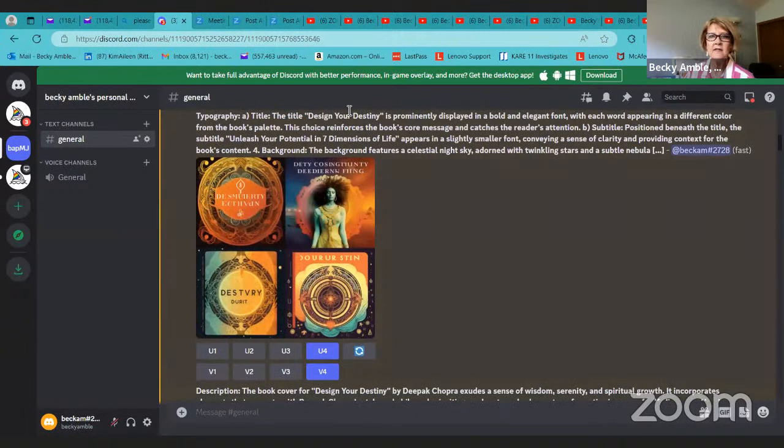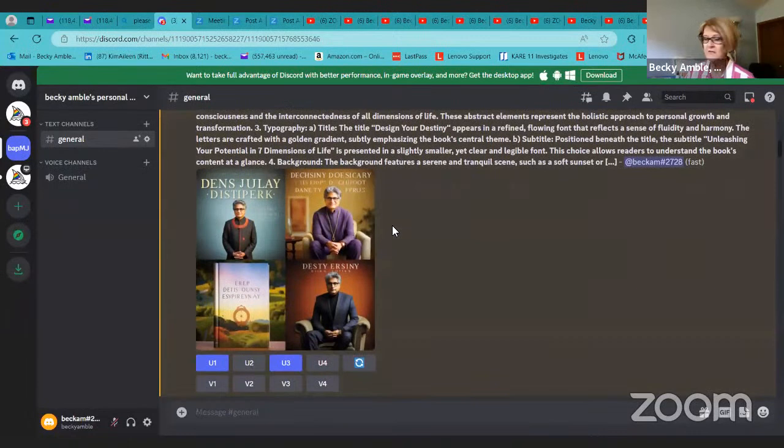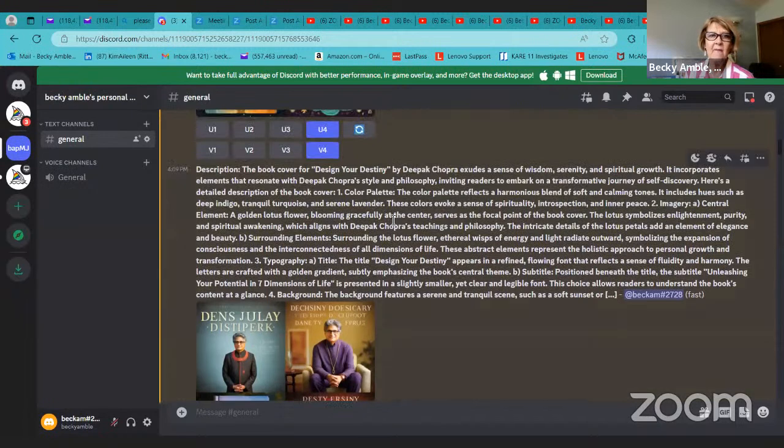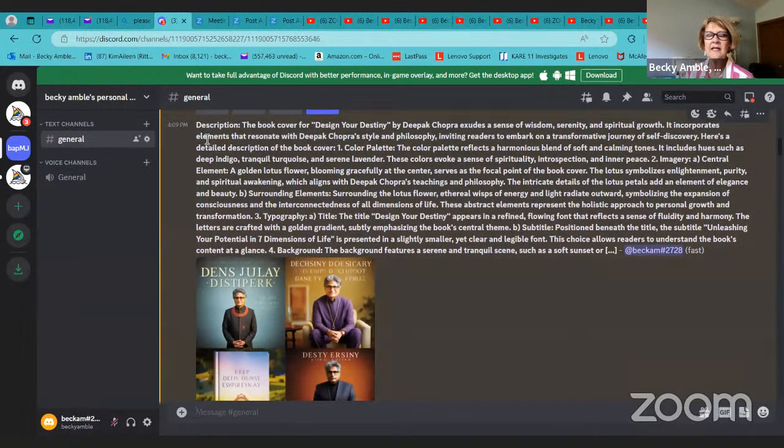And so then I took another chunk of the words that I generated from ChatGPT and pasted it in. And then it came up with these, which again, pretty different. I generated over 120. So that was a little bit much. And none of them seemed quite right. Then I thought, well, who is one of the leaders in this field? Deepak Chopra. So I said, design the cover by Deepak Chopra, exude a sense of wisdom, serenity, all that kind of stuff. Well, I said, create that it incorporates elements that resonate with Deepak Chopra's style and philosophy.